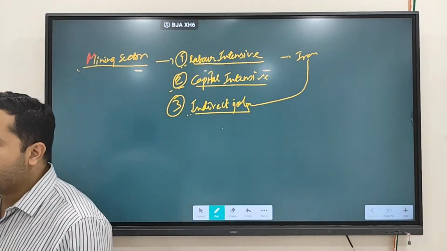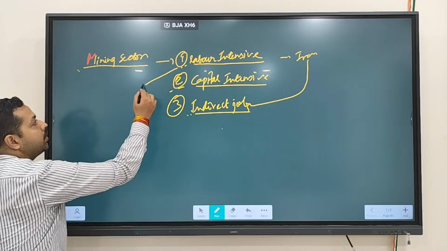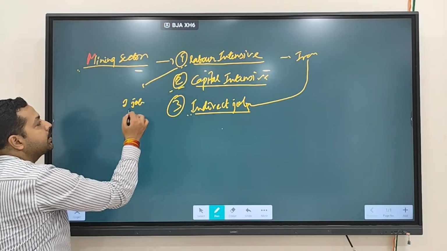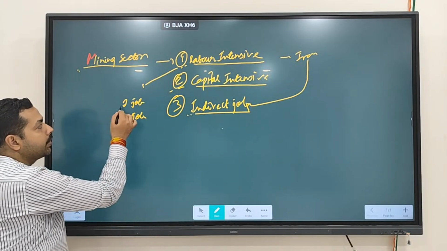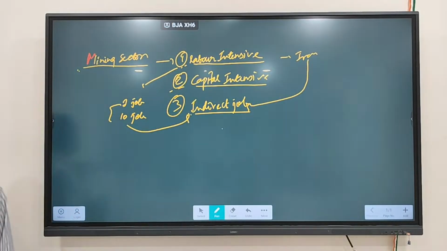It is being said that one job in the mining sector creates 10 additional jobs. So if we are able to mine more, more jobs are going to be created. So mining is one of the indirect producers. Clear?